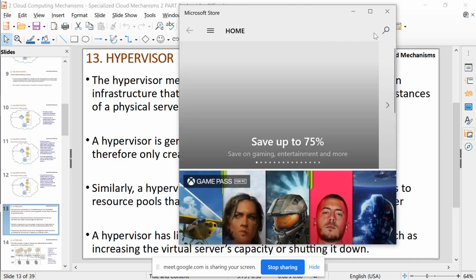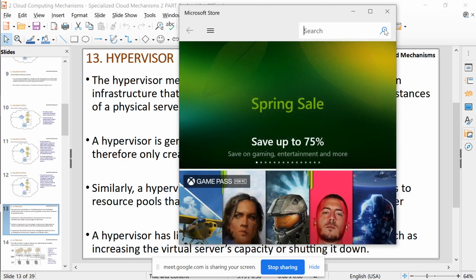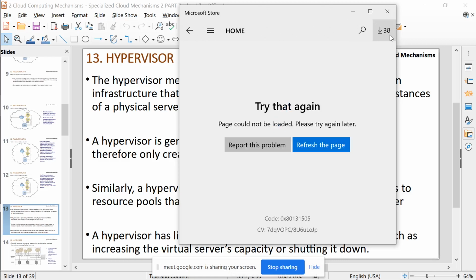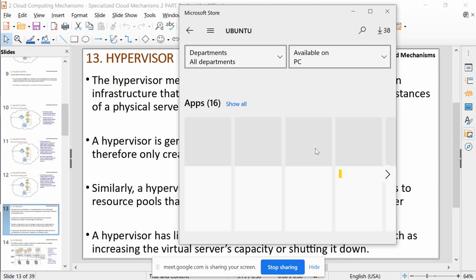Okay, so let's see if Ubuntu comes up. I do not know. Search. Okay, some issue.